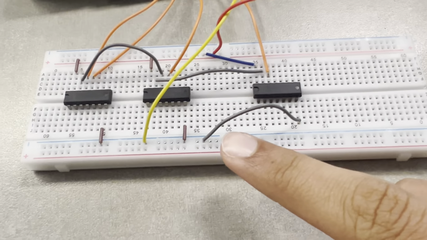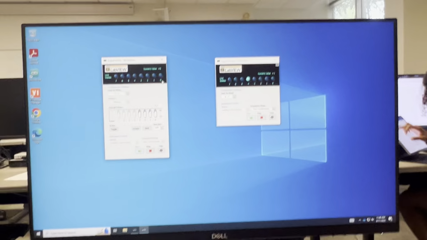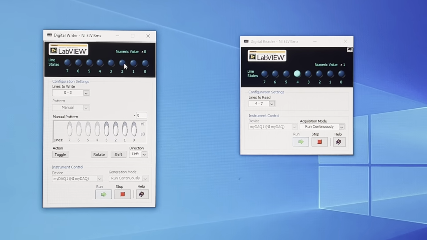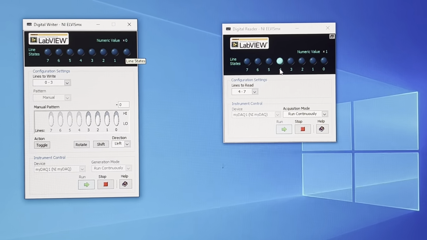Here's a photo of the breadboard and the circuit and the connections to the MyDeck. Here's some notes for explaining what's happening. So, these are the various inputs. We have A, B, and C, and then D.